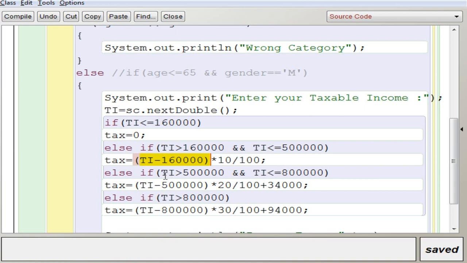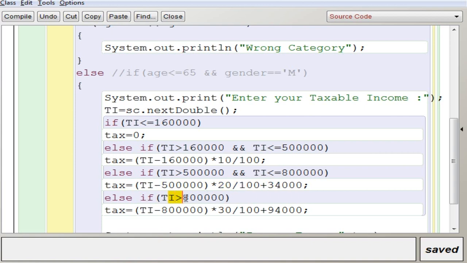The next condition is taxable income greater than 5 lakhs and taxable income lesser than 8 lakhs. In this category, you have to subtract 5 lakhs from taxable income, find the 20% of that, and then add 34,000 as per the question.